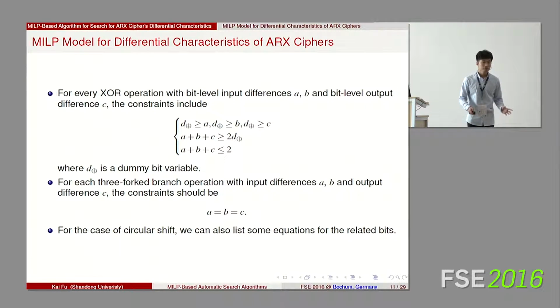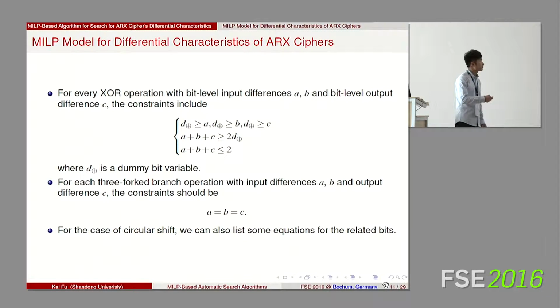Besides modular addition, the OR operation, the three-forked branch operation, and the circular shift operation are also involved in ARX ciphers. We next construct the MILP model for these operations. For the bit-level operation A or B equals C, we can use these 5 inequalities to satisfy its property.